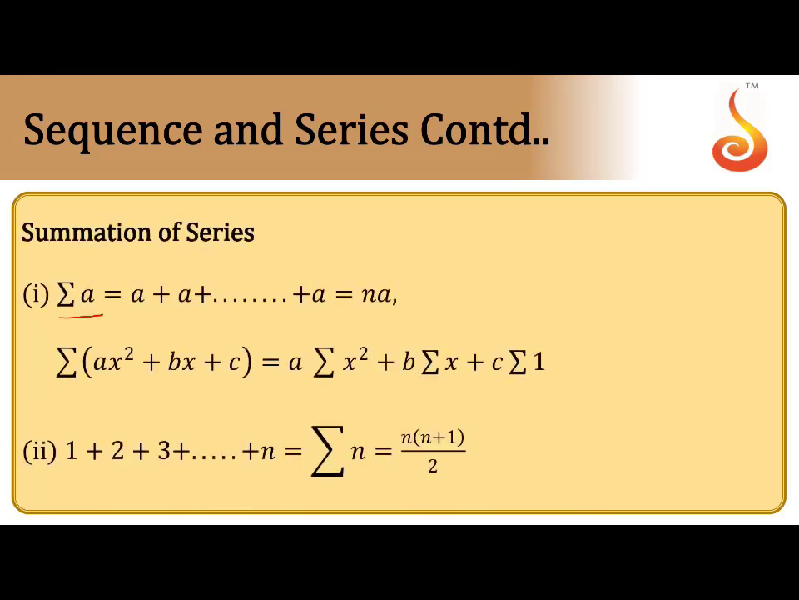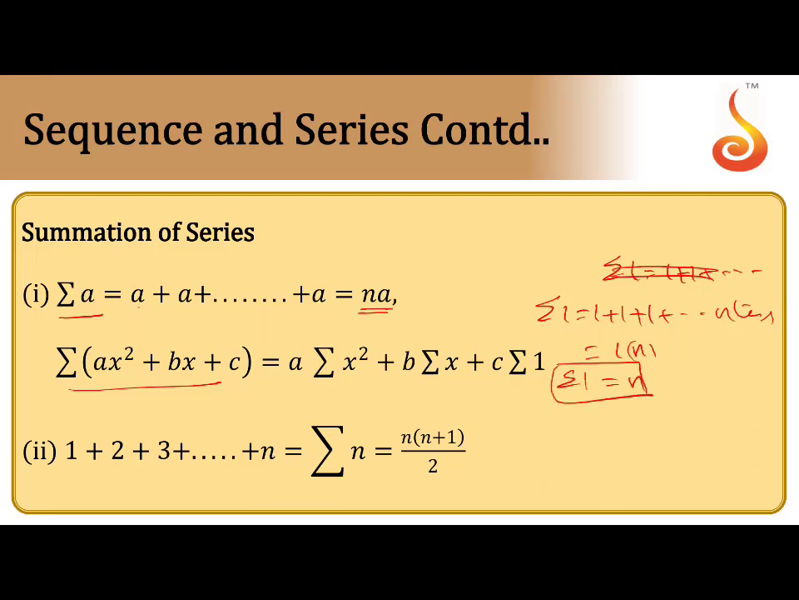Now summation of series. Sigma A means add A n times. So here sigma, n equal to 1 to n, A plus A plus A n times, you can add to get the answer nA. Now how to apply sigma for the expression: A, B, C are constants, take outside sigma, A sigma x square plus B sigma x plus C sigma 1. What is the value of sigma 1? Sigma 1 is 1 plus 1 plus 1, n times. Adding 1 n times means 1 into n, that is n. The value of sigma 1 is n.